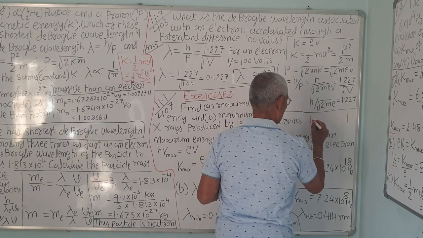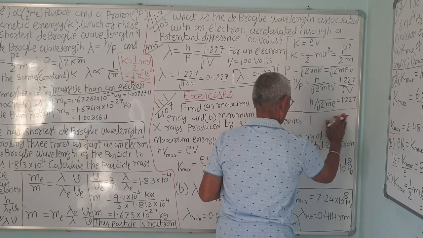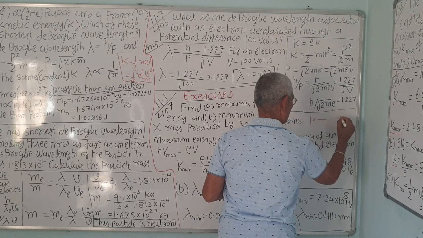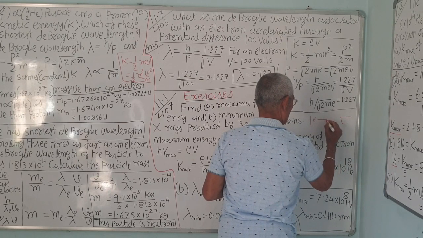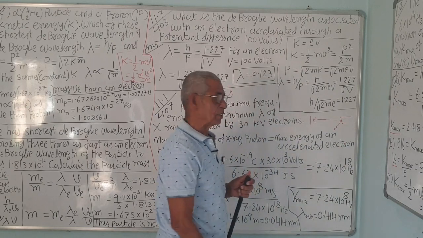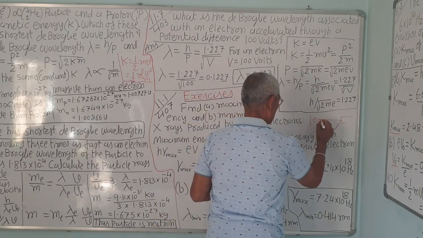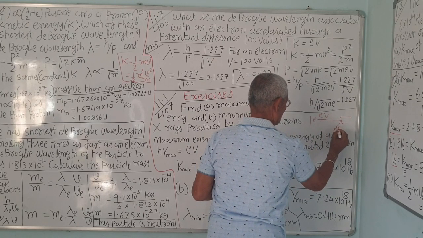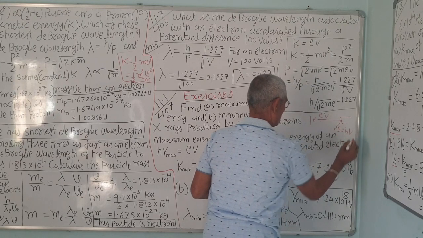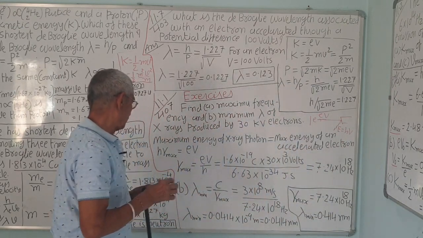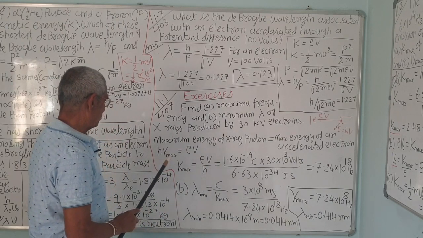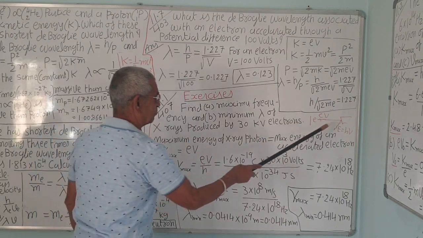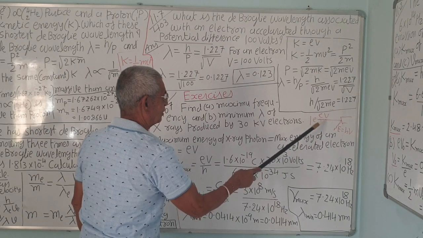This is what happens when the electron accelerates between these 2 points. It produces radiation. This electron is a fast moving electron. The energy is eV, and that is equal to the photon energy, E equal to h nu. Correct? eV is equal to h nu. So, h nu is equal to eV. When an electron accelerates between 2 points with potential difference V volt, the energy imparted is eV.